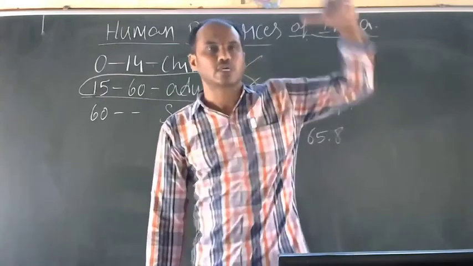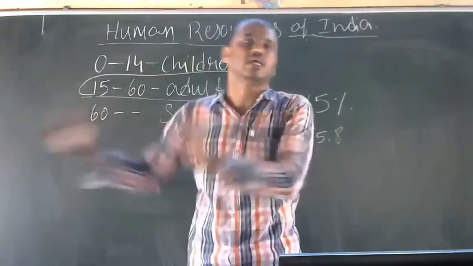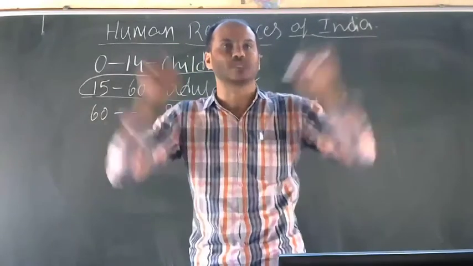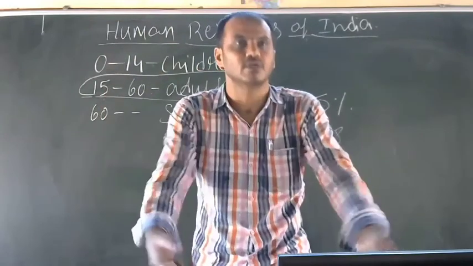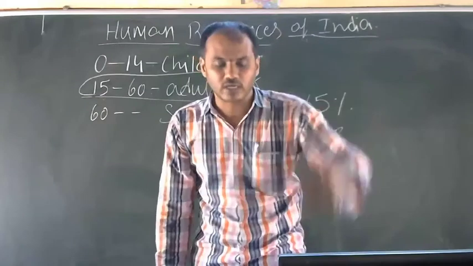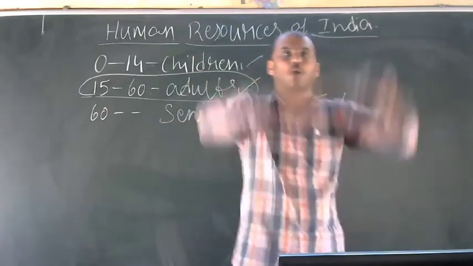Why? He has been educated, but he doesn't want to work in the agriculture field. He has been searching for a job itself. So this comes under dependence. So it has been called the low work participation rate. Next, the last thing is overpopulation.